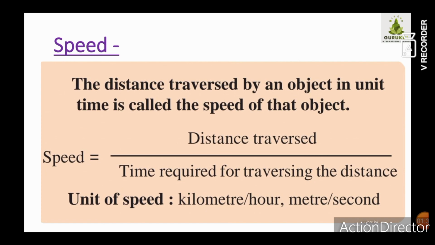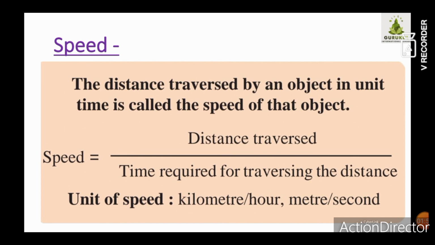Speed is equal to 200 upon 5. Whatever answer we get will be the speed, and it is always said in kilometer per hour or meter per second. So this is the unit of speed. What is the unit of speed? Kilometer per hour or meter per second.